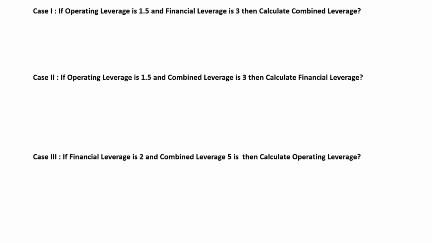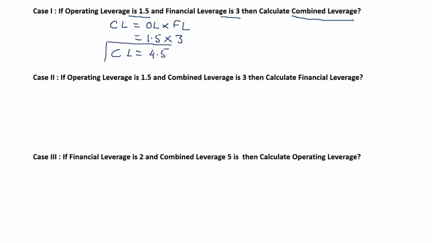Now let's see how to calculate leverage in 3 different cases. Case 1: if operating leverage is 1.5 and financial leverage is 3, then calculate combined leverage. We know combined leverage is a product of operating leverage and financial leverage. The operating leverage given to us is 1.5 and the financial leverage is 3. So the combined leverage that we are going to get is 4.5. This is how we calculate combined leverage with the help of financial leverage and operating leverage.